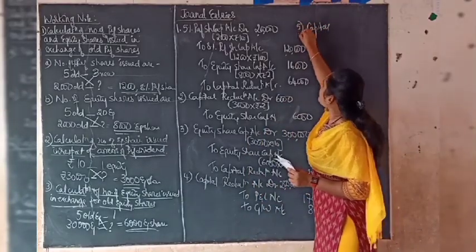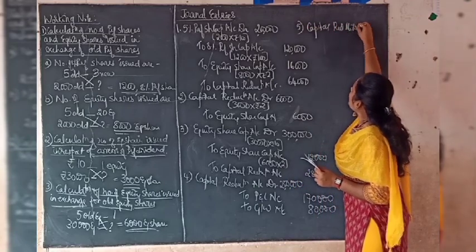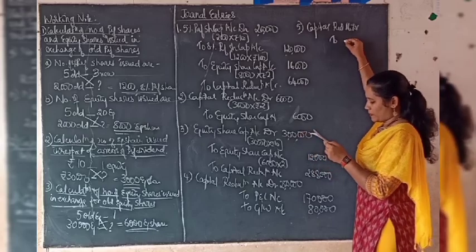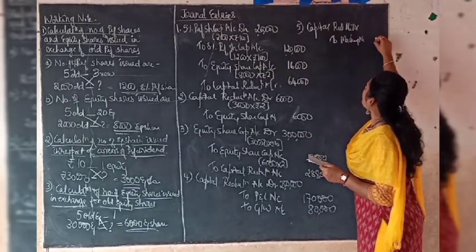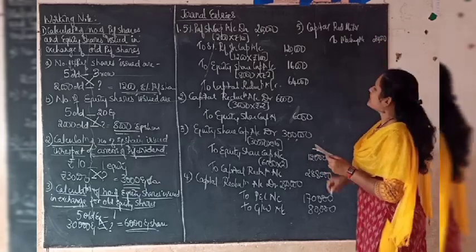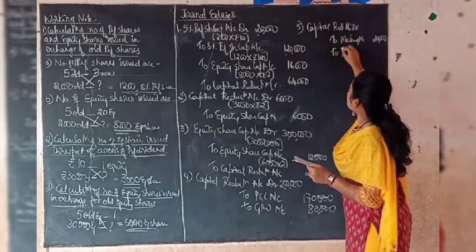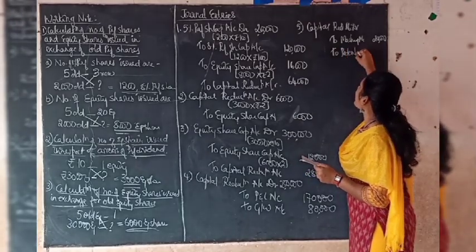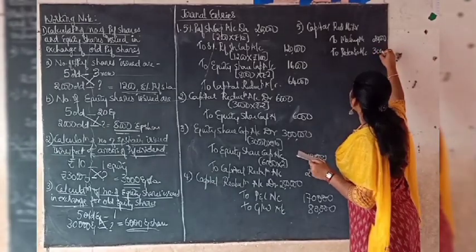This is going to be the fifth entry. Capital reduction account debit to machinery account. To machinery account, we are going to write off 20,000 from machinery account. Then to patents account, amount written off is 30,000.